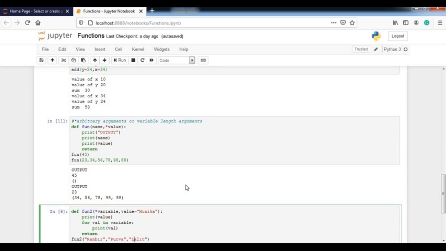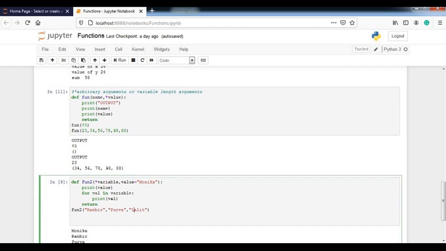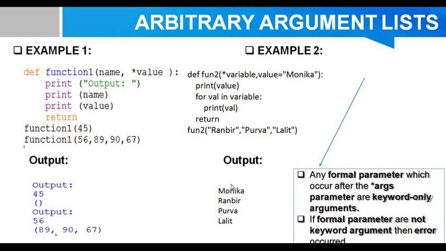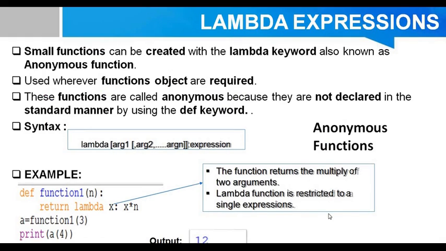Hope you have clear this topic. Now move to next, that is your lambda expressions. What are lambda expressions, or you can say anonymous functions? These functions are also called anonymous function.